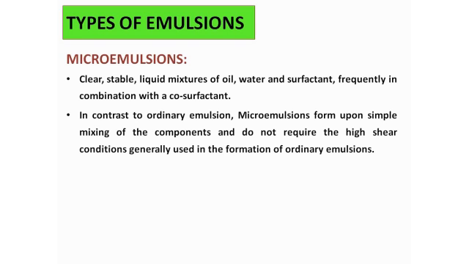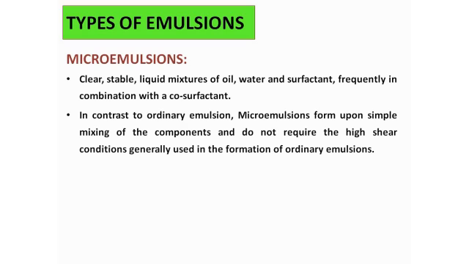In contrast to the ordinary emulsion, the microemulsion forms upon a simple mixing of the two components. And in the microemulsion, we don't need to give a high shear. Now what is a high shear? High shear means that during the mixing of the oil and water, in preparation of the oil in water type of emulsion or water in oil type of emulsion, we need to give high shearing force, right?